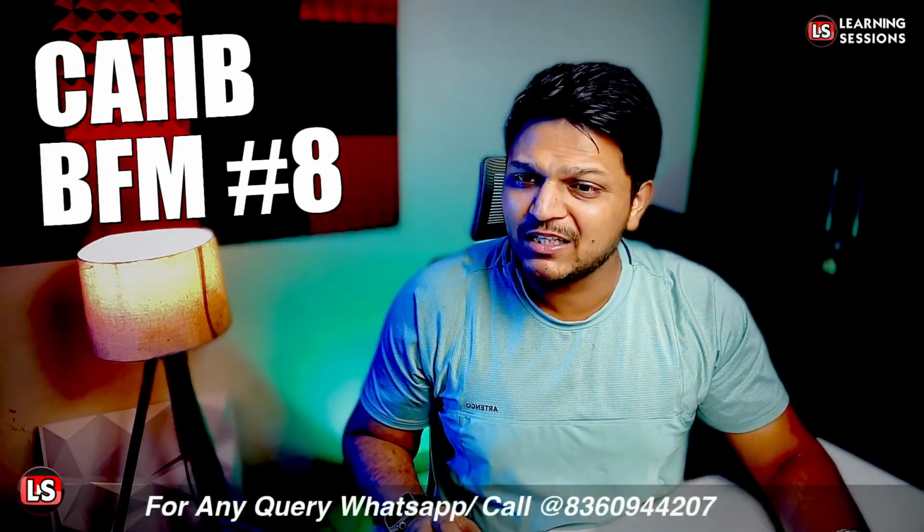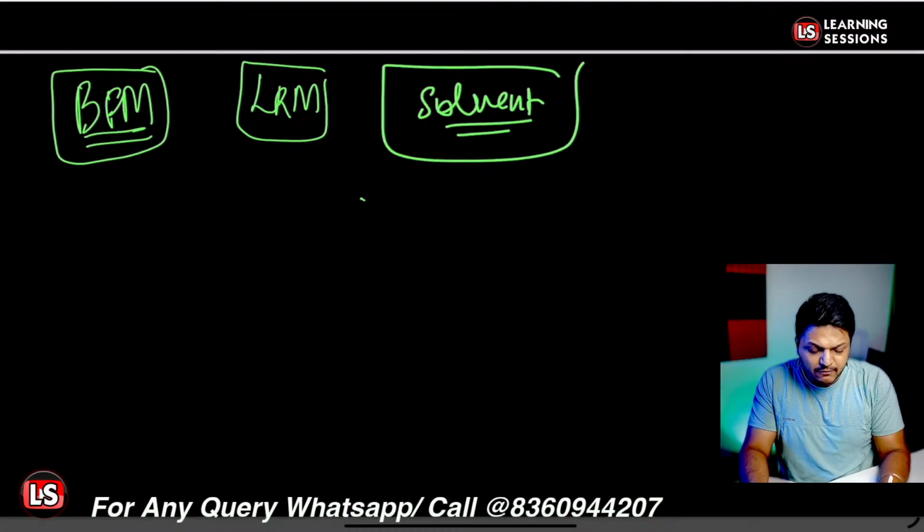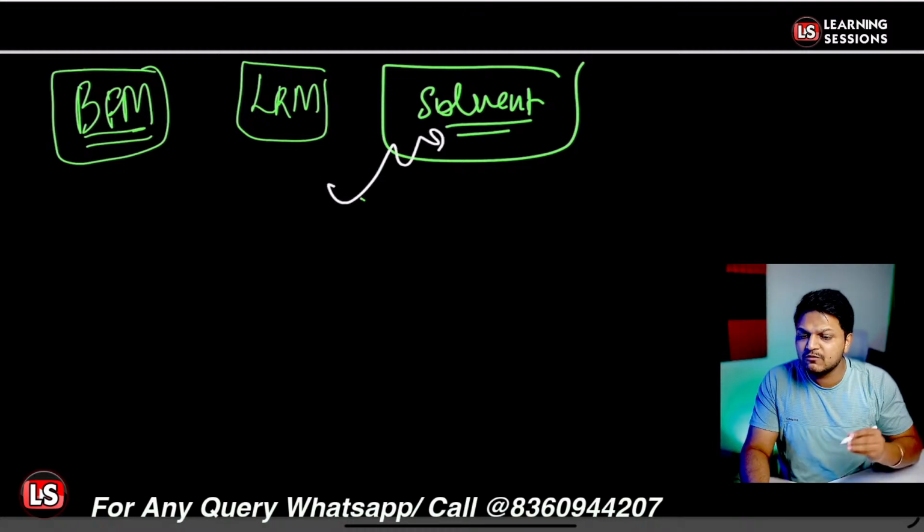So let's start the session over here. First of all, we are going to learn about liquidity risk management, that is LRM. So we basically want to be solvent, that we are not bankrupt and we are having enough sufficient liquid resources with us.